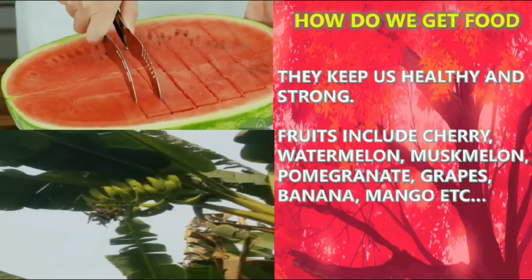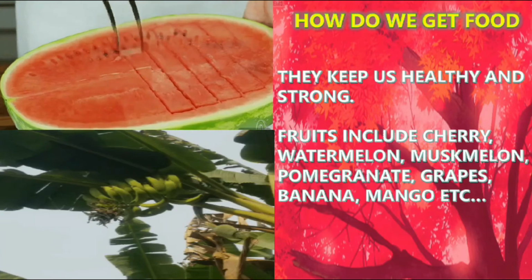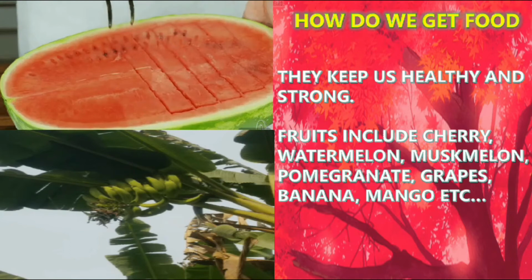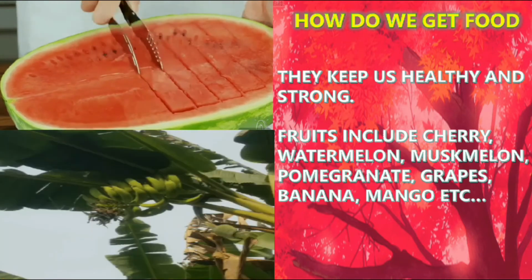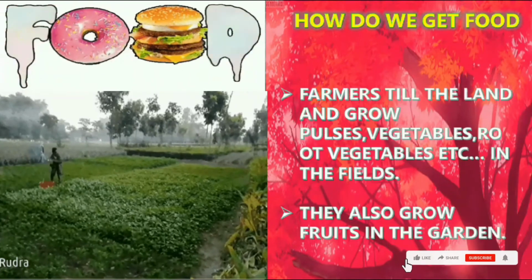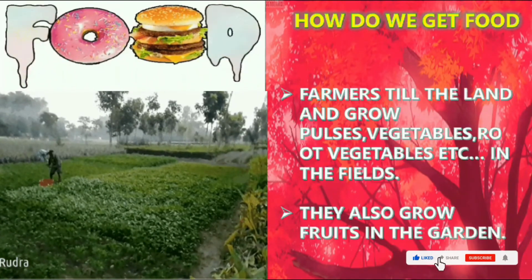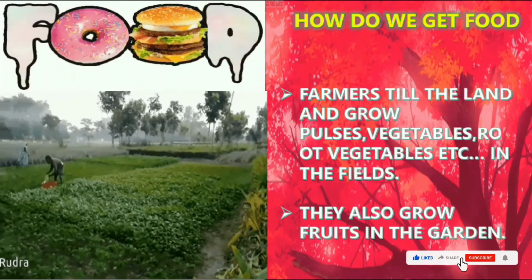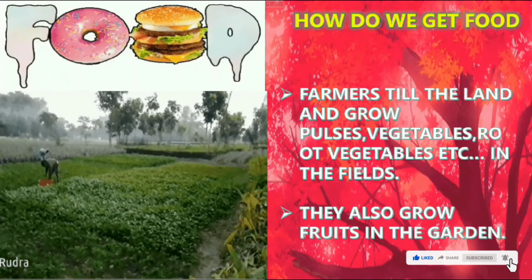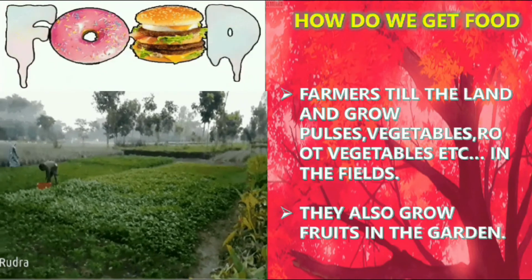How do we get food? They keep us healthy and strong. Fruits include cherry, watermelon, muskmelon, pomegranate, grapes, banana, mango, etc. Farmers till the land and grow pulses, vegetables, root vegetables, etc. in the field. They also grow fruits in the garden.